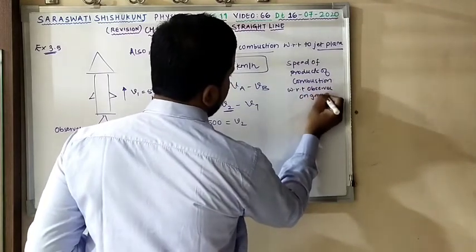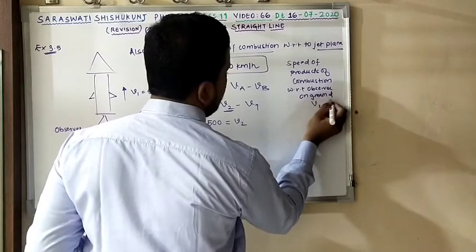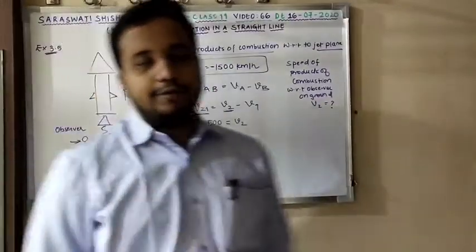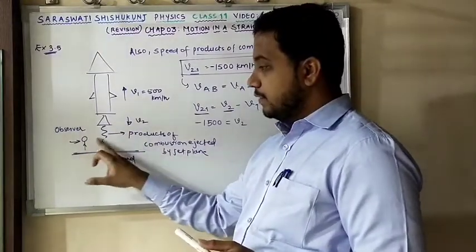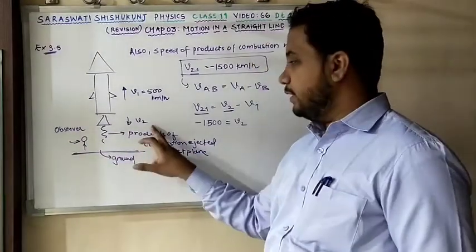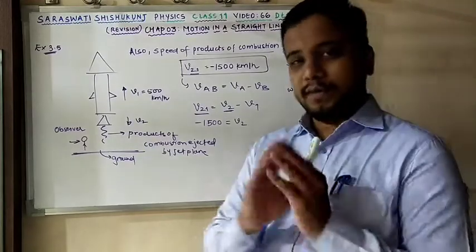Clear? Means we need to calculate v2. Hope it is clear perfectly.